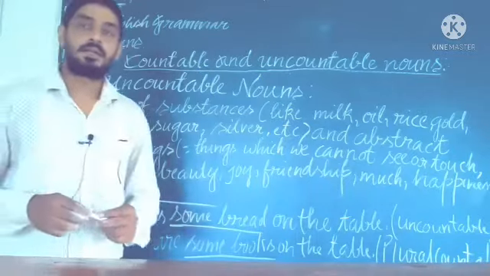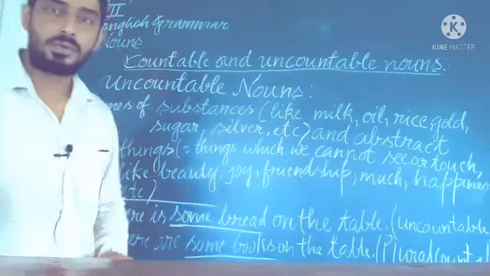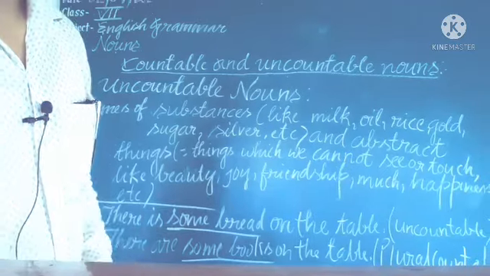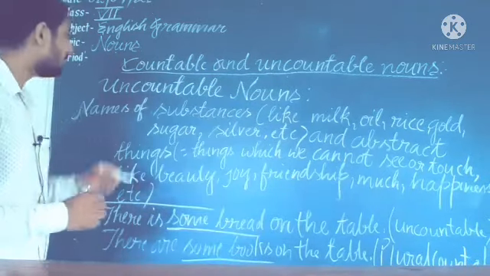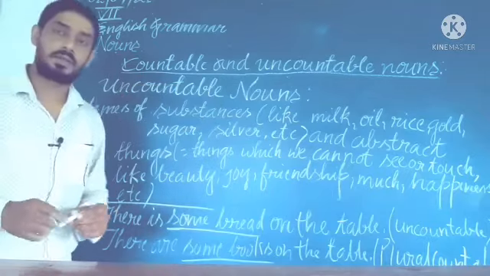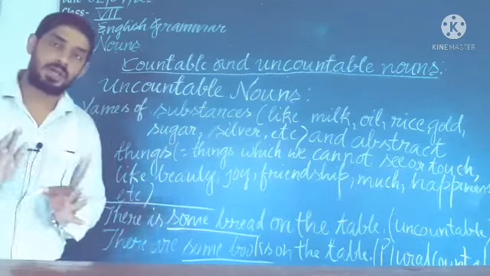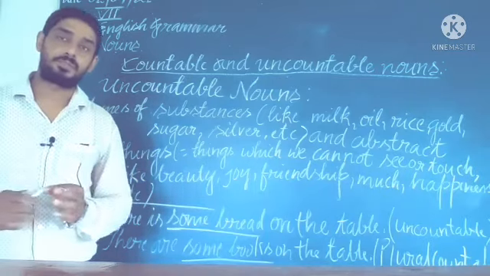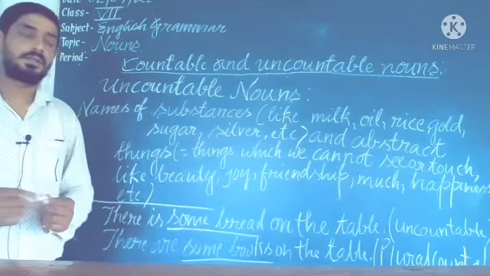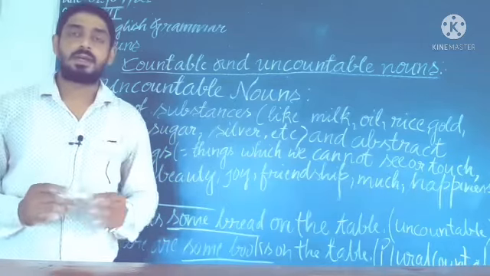Dear student, now we will know about uncountable nouns. Uncountable noun refers to those nouns which we can't count, and these will be substances and abstract nouns.